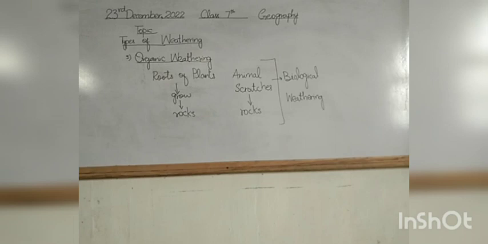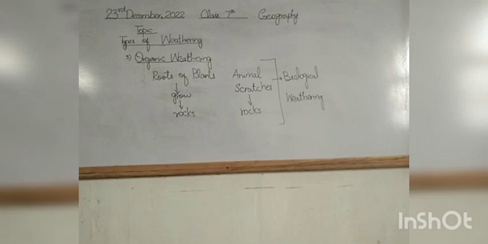The second thing is about animal scratches. Whenever an animal walks on rocks, their scratches will make the rocks weaker. So both roots of plants and animal scratches play an important role in breaking down the rocks. And this is called biological weathering and organic weathering. Organic weathering is also called biological weathering.